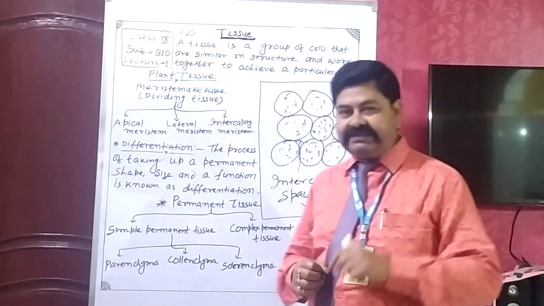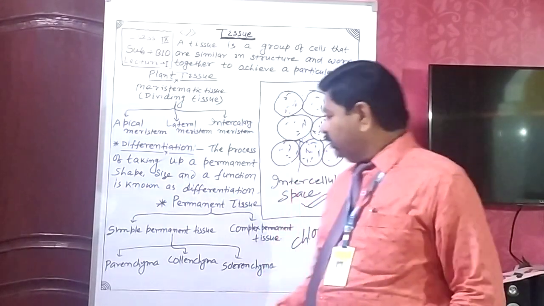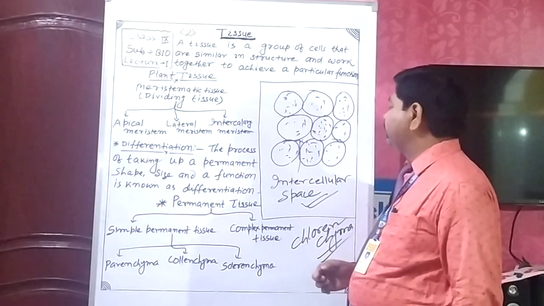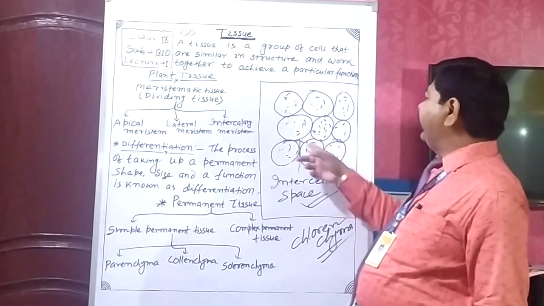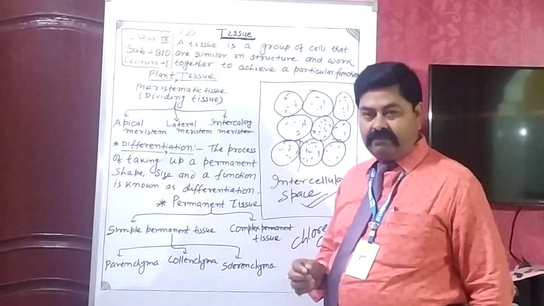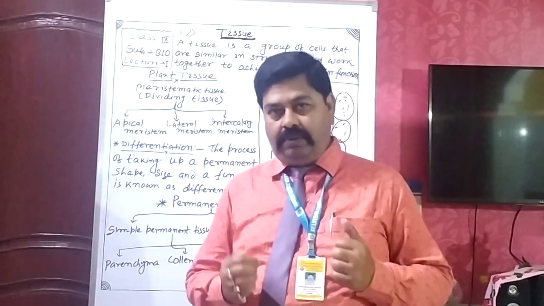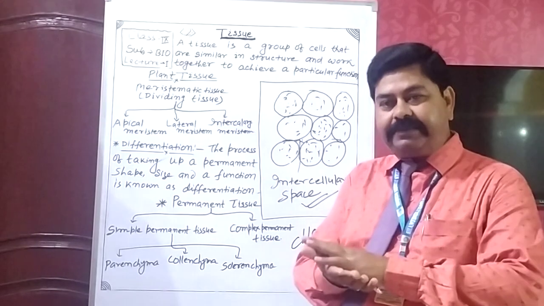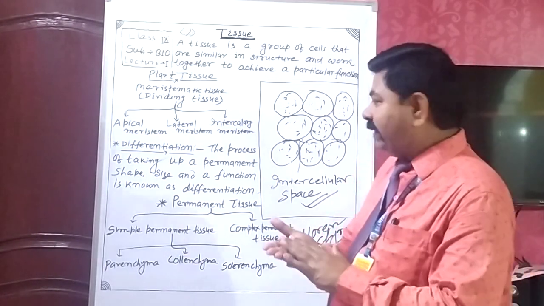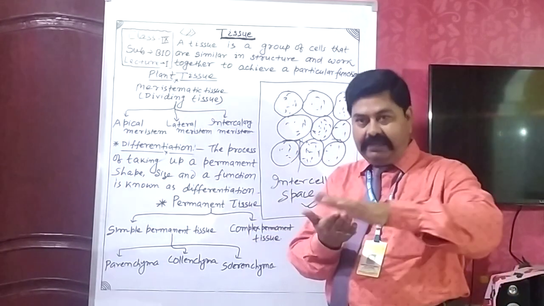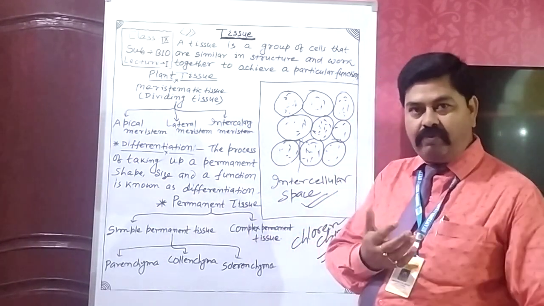In aquatic plants, cells of the parenchyma also contain many air spaces which help in buoyancy. Buoyancy means the air spaces help in floating the plants on the surface of water.